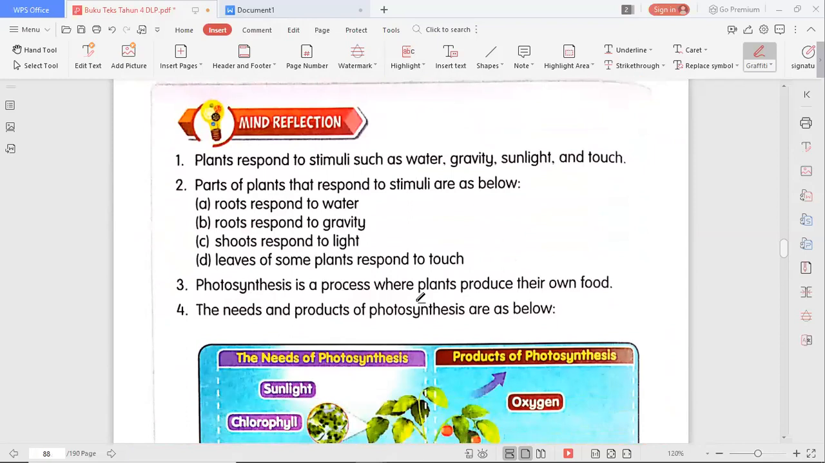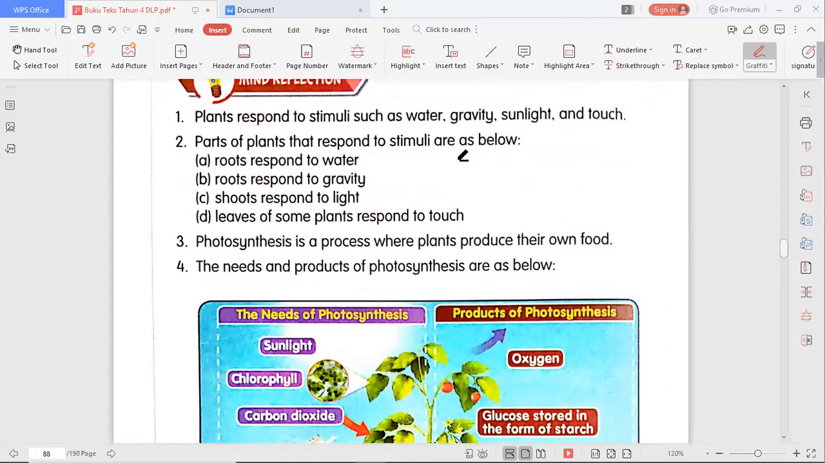So how about this mind reflection? We have come to the end of our lesson. Plants respond to stimuli such as water, gravity, sunlight, and touch. Parts of plants that respond to stimuli are as below. Roots respond to water. Roots also respond to gravity. Shoots respond to light. Leaves of some plants respond to touch. Not all plants, just some plants.